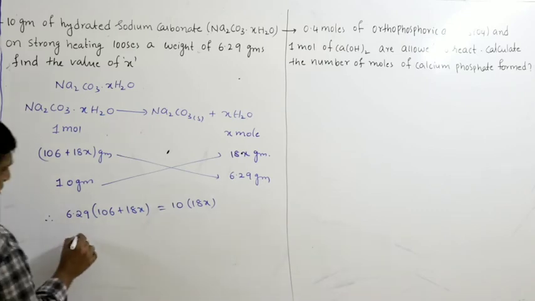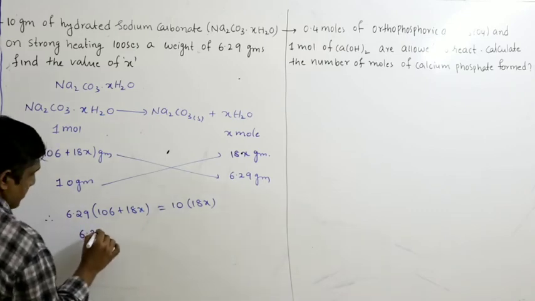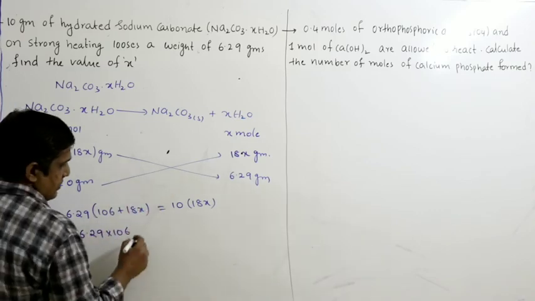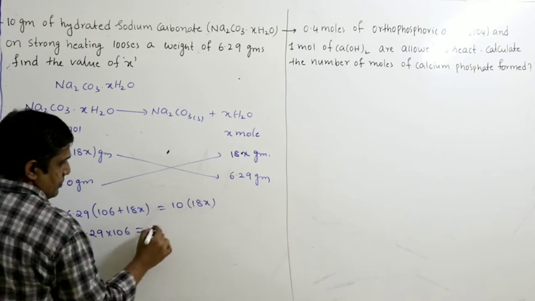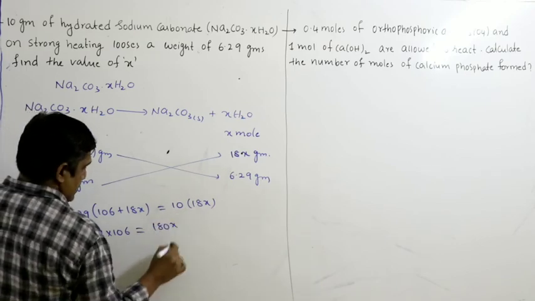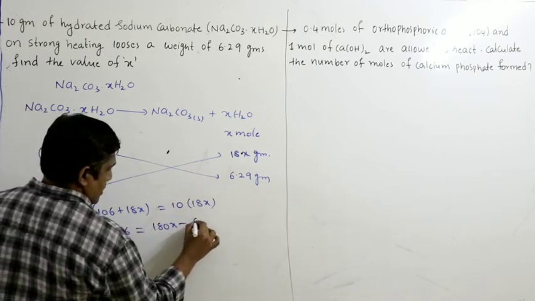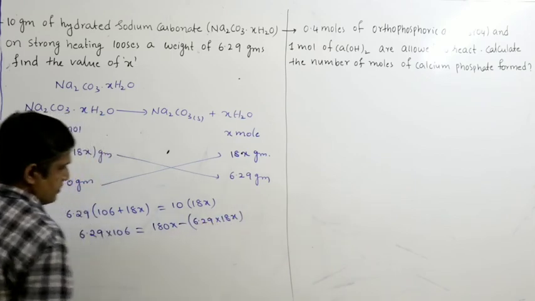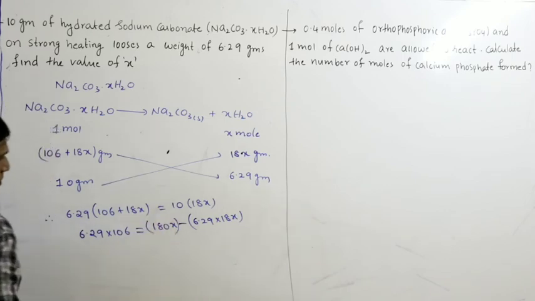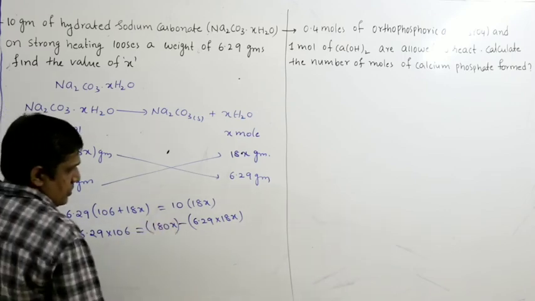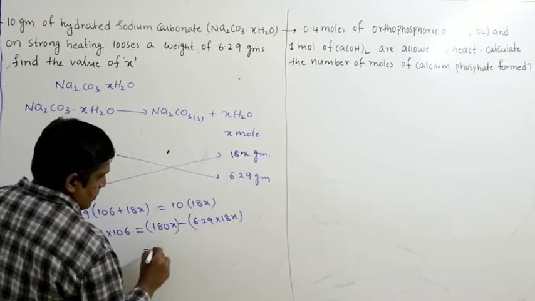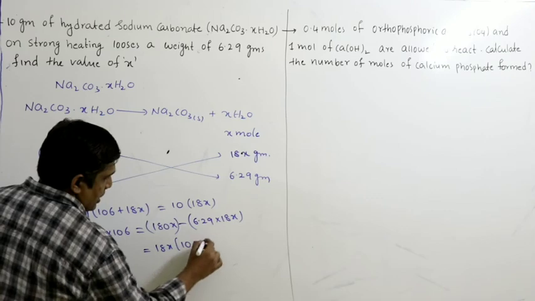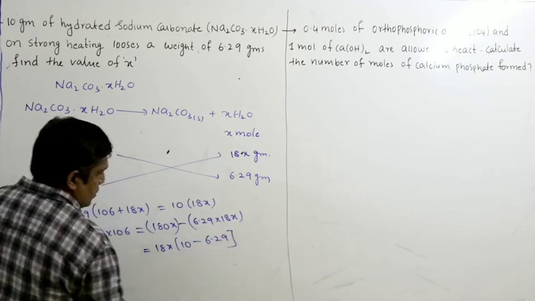So here what we get is 6.29 into 106. Send this to the other side: 180x minus 6.29 into 18x. So take 18x common: 10 minus 6.29.